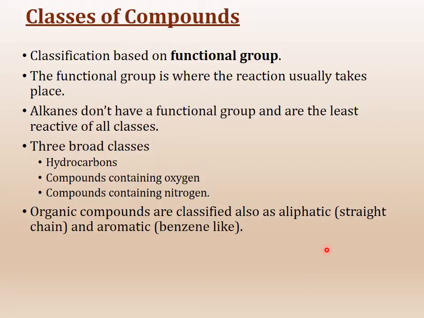Organic compounds are also classified as aliphatic and aromatic. Aliphatic is straight chain compounds, and aromatic are like benzene rings. The benzene ring is probably one of the most identified molecules of organic chemistry. It's very easy to recognize. Anyhow, those two are also classifications. Typically, you will not see them that much. You will see the other classifications a lot more.